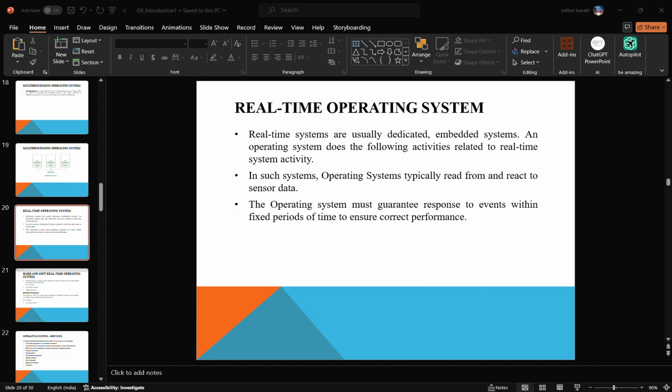Okay, then multitasking. Multitasking means we are using the system not only for one purpose. We are using it for multiple purposes, right? For example, if we are using a computer and we are listening to music, accessing a web browser, accessing mail, and doing some programs, then we are doing multitasking with the computer.